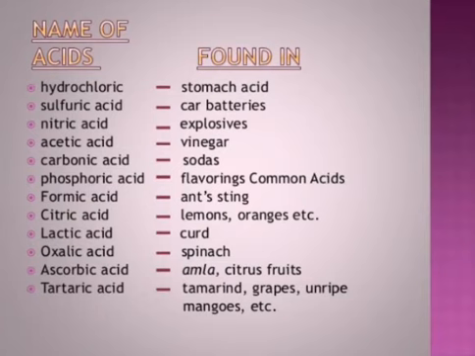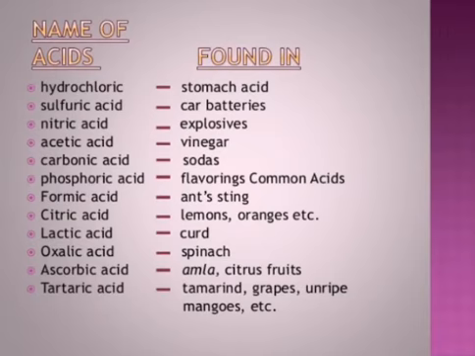Here is the list of names of acids, and where they can be found. First is hydrochloric acid, which is found in stomach acid. Sulfuric acid is found in car batteries. Nitric acid is found in explosives. Acetic acid is found in vinegar. Carbonic acid is in sodas. Phosphoric acid is in flavoring.